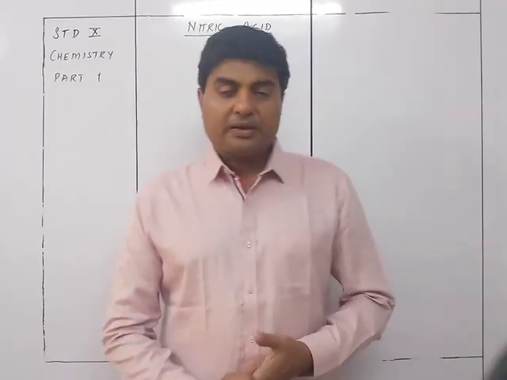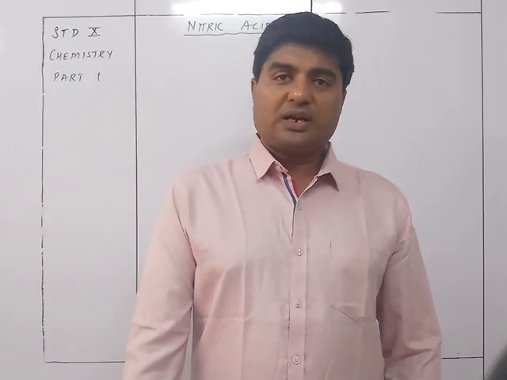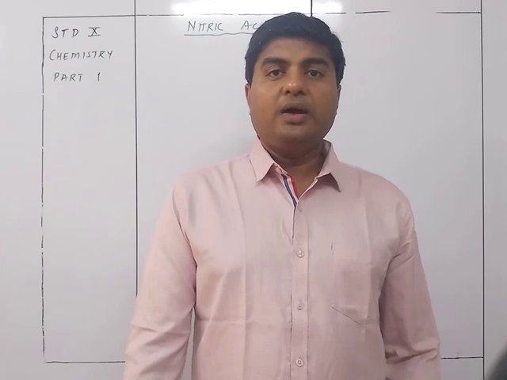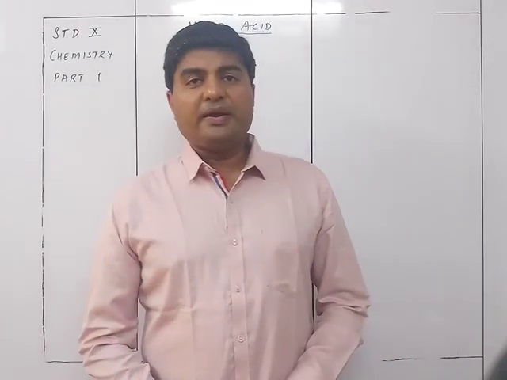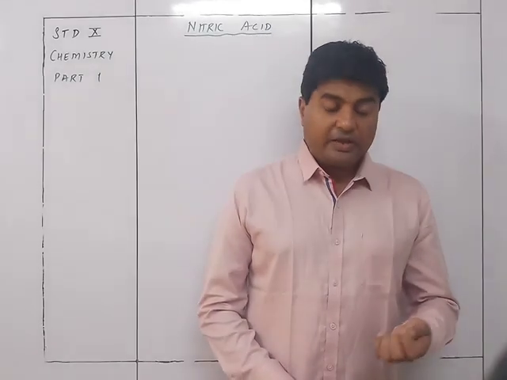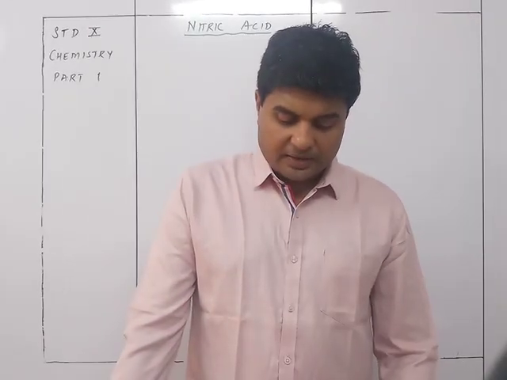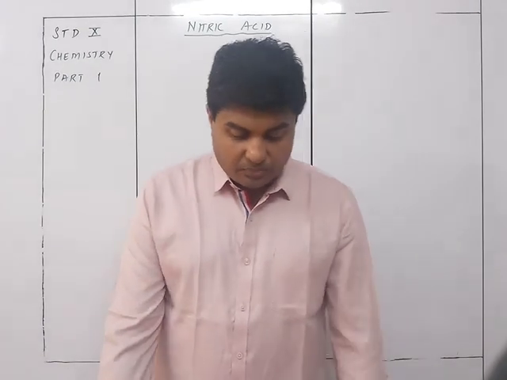Till then it was not known that nitric acid was HNO3. It was just known to be a compound formed by the combination of certain substances. Its composition was determined by Cavendish in 1784.